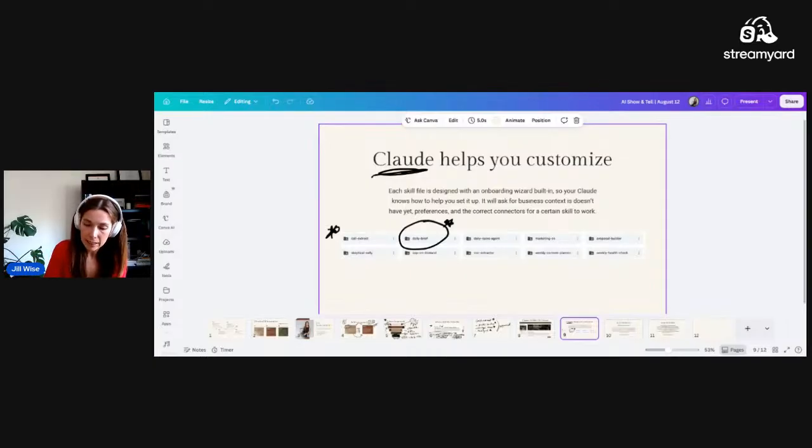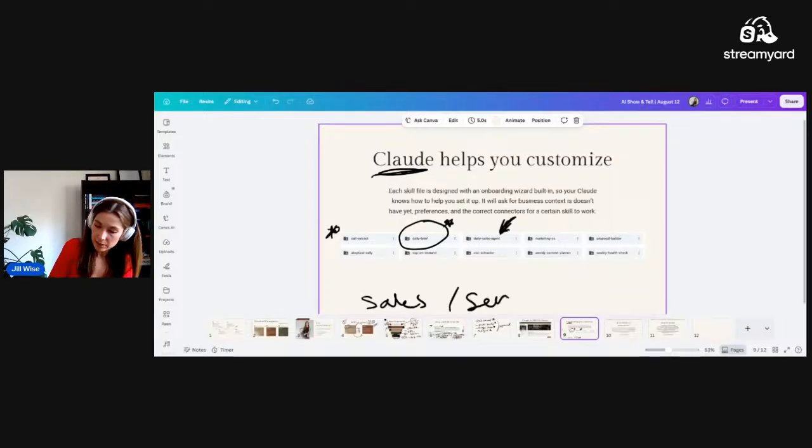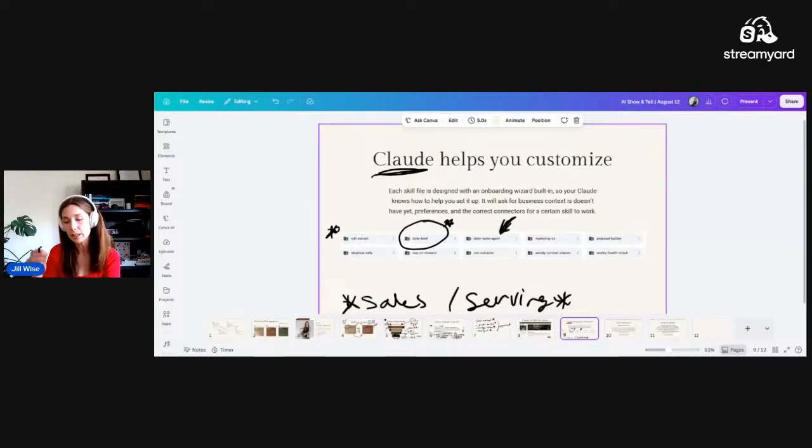Daily sales, this is one to give to a sales agent. So I have one that is telling me status updates on my pipeline. It goes through my Gmail and my calendar, and it helps me decide what my daily sales actions are, because I am all about focusing on either sales or serving every single day. You need to do this. If you are a business, you absolutely need to do this in order to keep your pipeline full and keep clients happy.